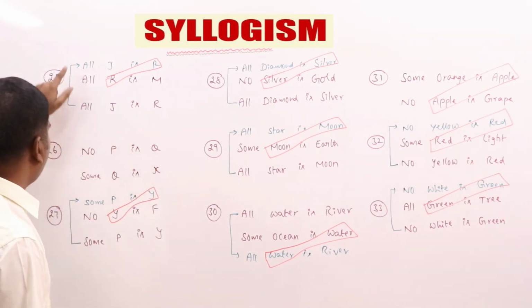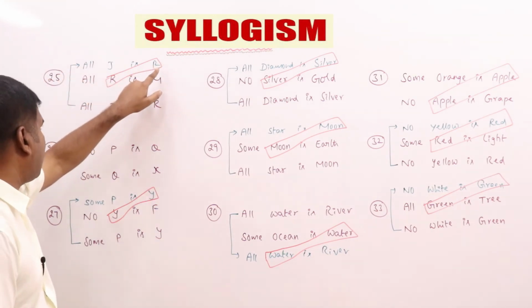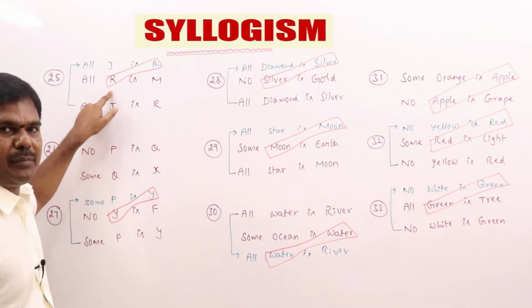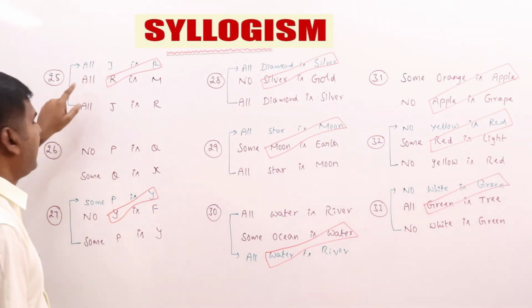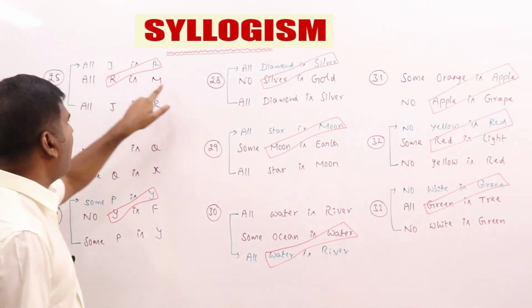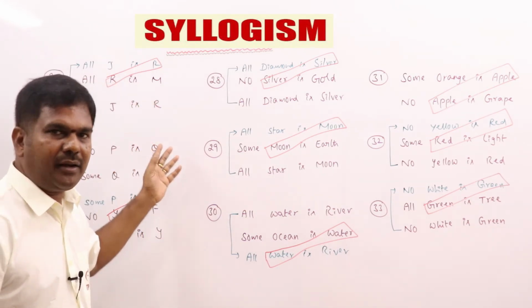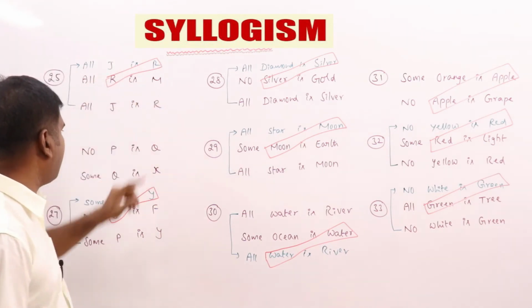I'm just putting the bottom one on the top. So A plus A, it has been properly aligned. The predicate of the first statement and the subject of the second statement, the common term is there. What is A plus A? A. What is the answer you will get? All J is M. I don't want to write the answer, you know clearly, right? So you can write it as all J is M.